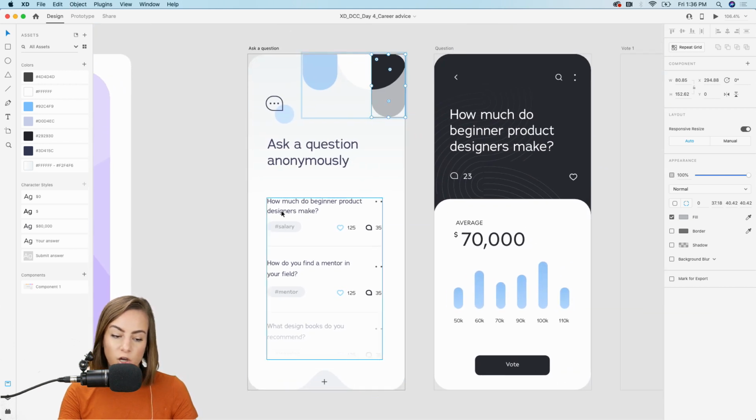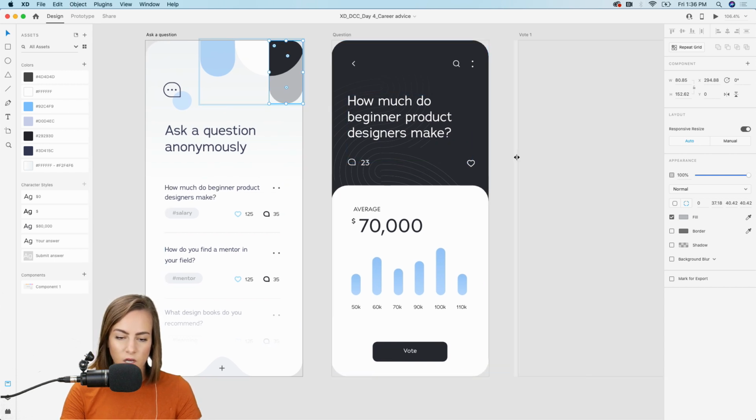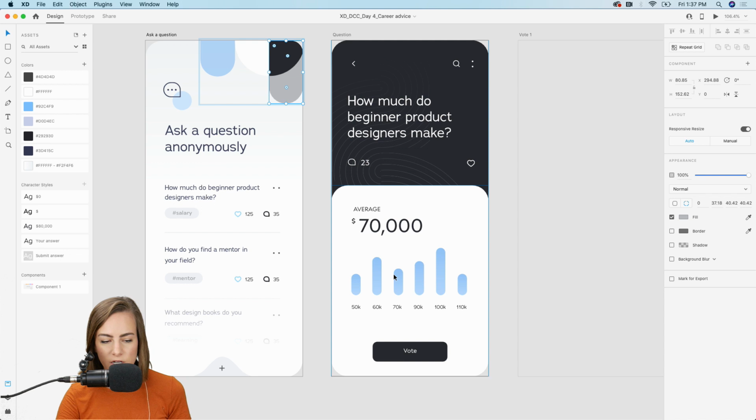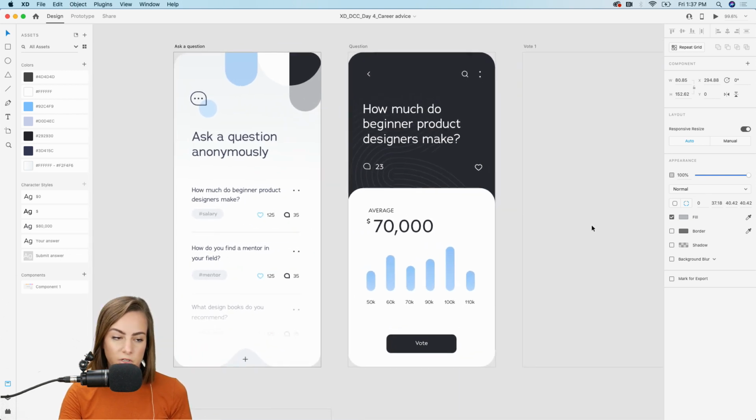So we want to go from choosing one of these questions to this next page, where it expands and we see a little bit more detail about that particular question. We see how many people commented, if you want to like it. And below that, we've got the card with all of the data. Let's say the average is 70,000. Down here are all of the votes that people anonymously have voted on it. And then we want to be able to vote, and that's what we're going to focus on.